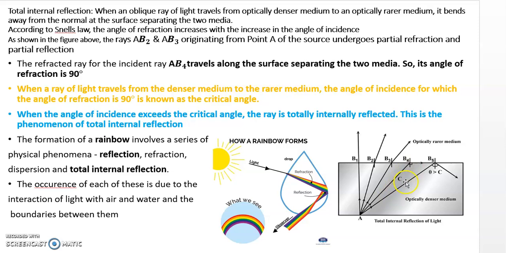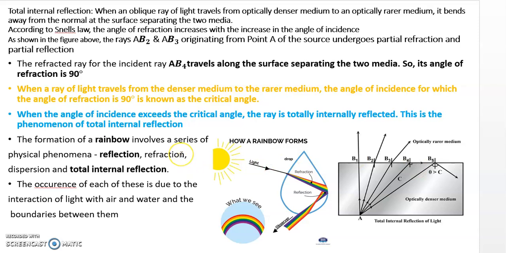And when the angle of incidence exceeds the critical angle, it goes beyond the critical angle, so that ray will be totally internally reflected like this. This phenomenon is called total internal reflection. Remember, when the refracted ray is at 90 degrees, that angle of incidence is called the critical angle. And when the angle of incidence exceeds the critical angle, the ray is totally internally reflected. This is called total internal reflection.